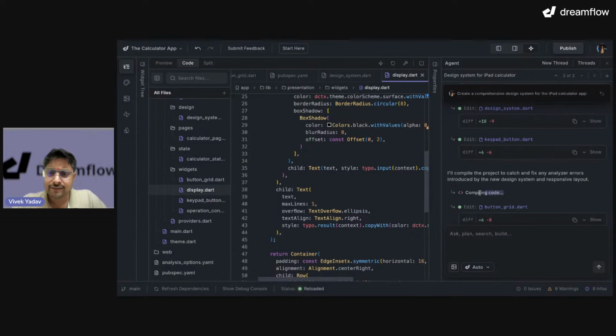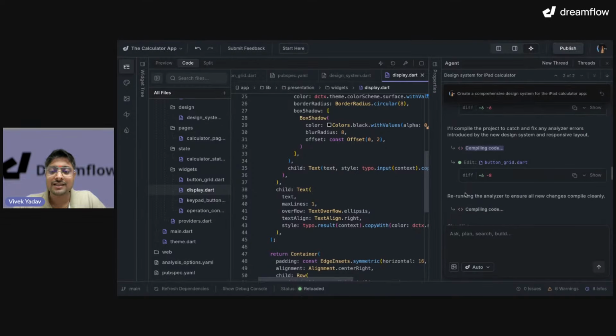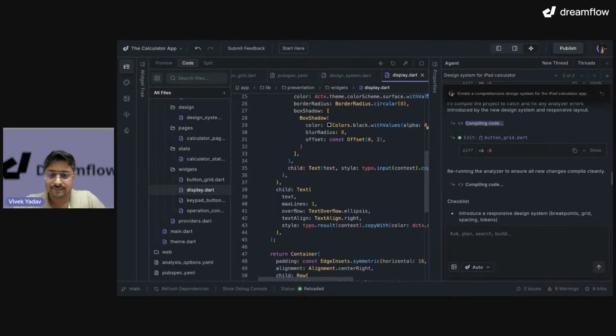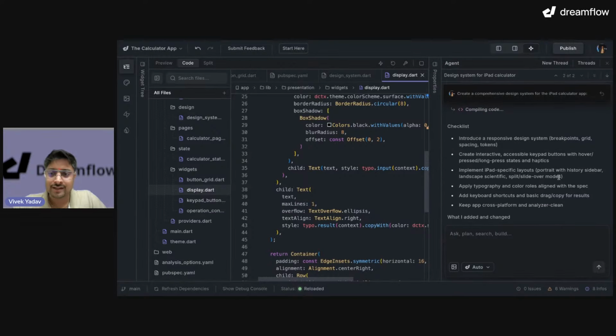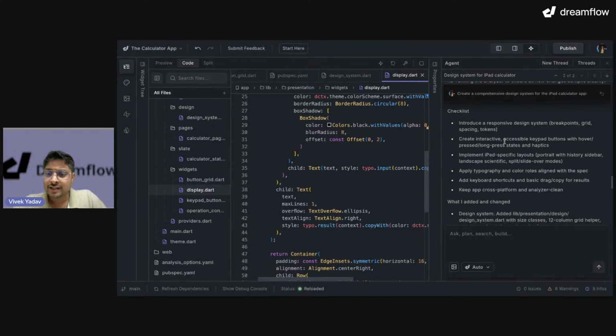And this is very good: after every change, Dreamflow compiles our code and checks if there is any issue that has been caused, and if yes, it will fix them. And it will keep doing that until all errors are fixed. Even if you have an error, we'll see how it solves that. So that's good. Our agent has completed its work.